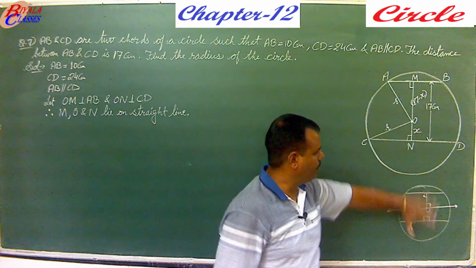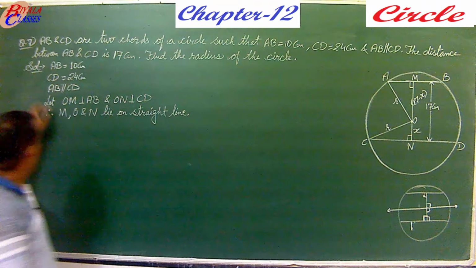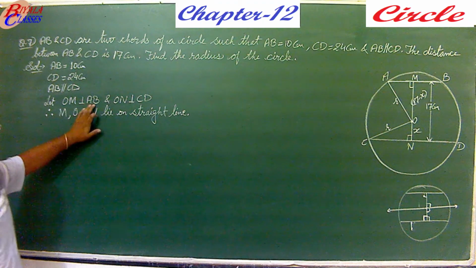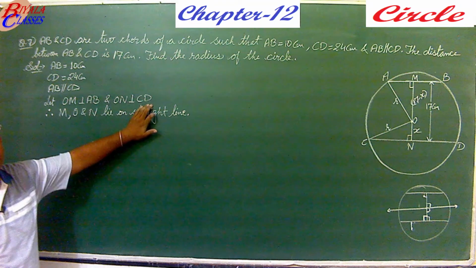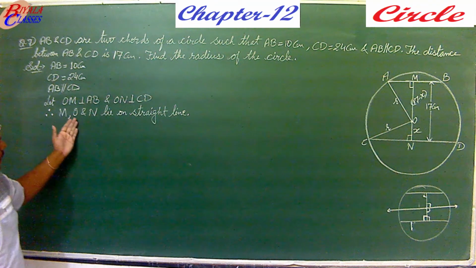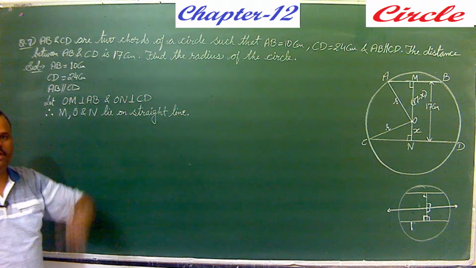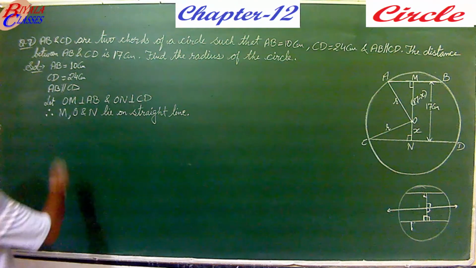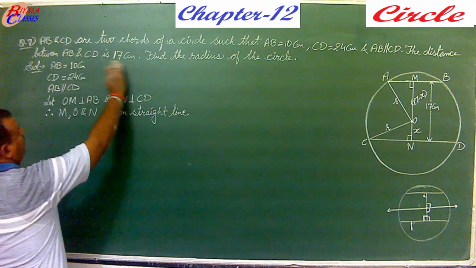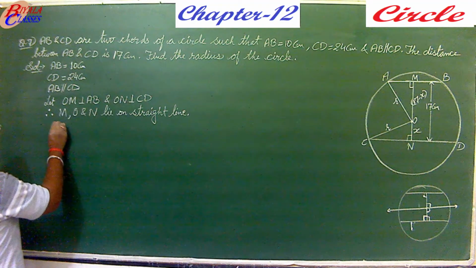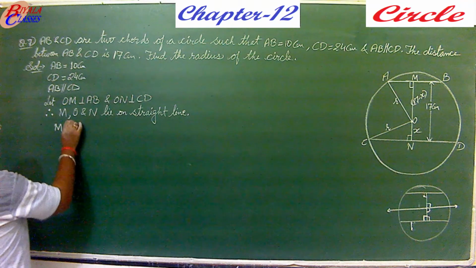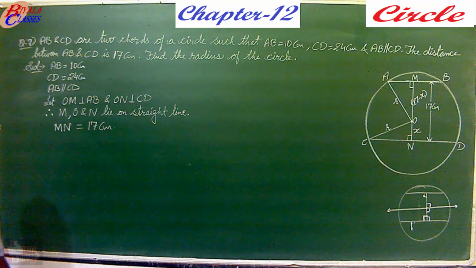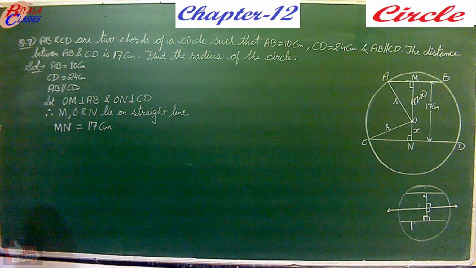So no need to mention all these things. You can just say, because AB is parallel to CD, OM is perpendicular to AB and ON is perpendicular to CD, therefore points M, O and N will lie on a straight line. Now we are given the distance between AB and CD as 17, therefore MN is equal to 17 centimeter.